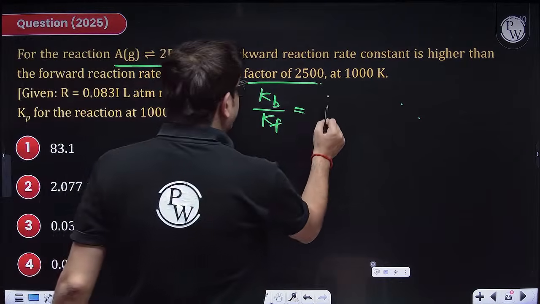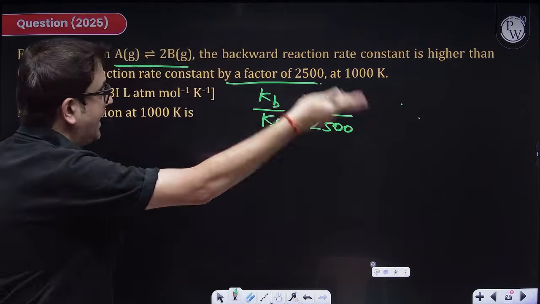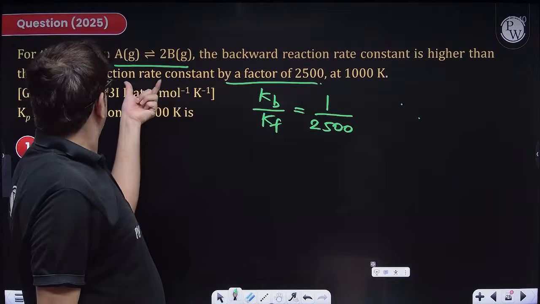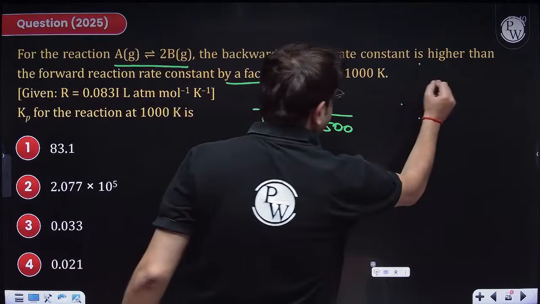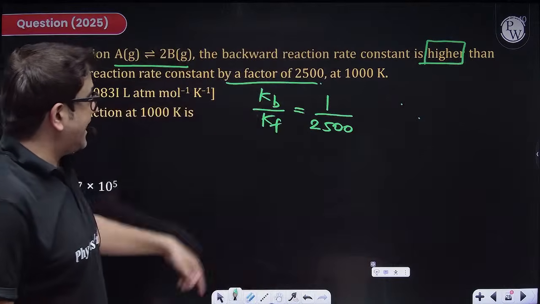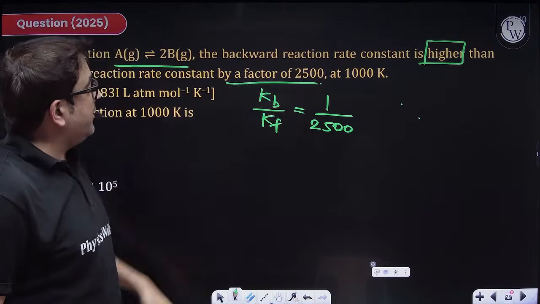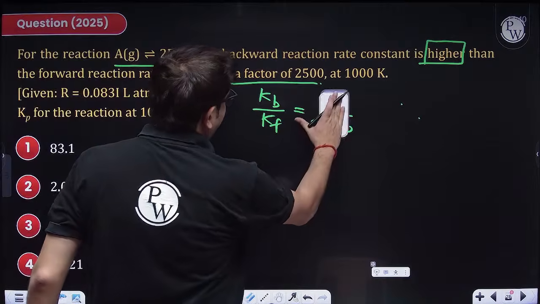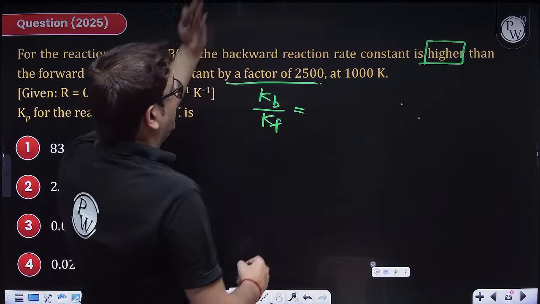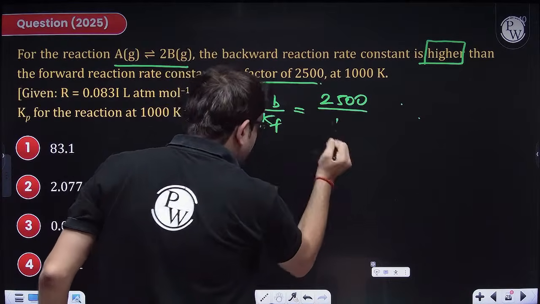If this is 1 rupee, then this will be 2500 times more, because it is saying backward is higher by a factor. So kb is more, 2500 times more than forward.